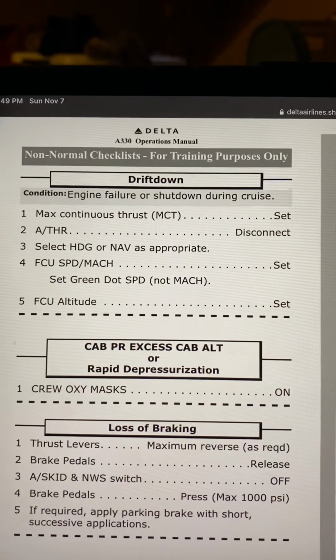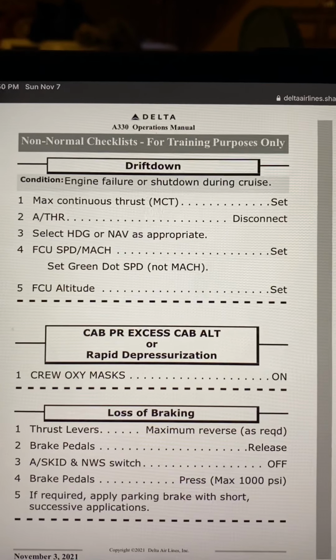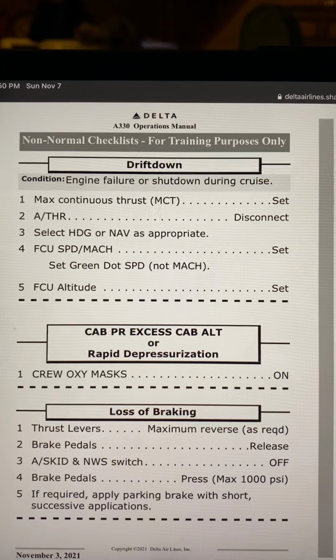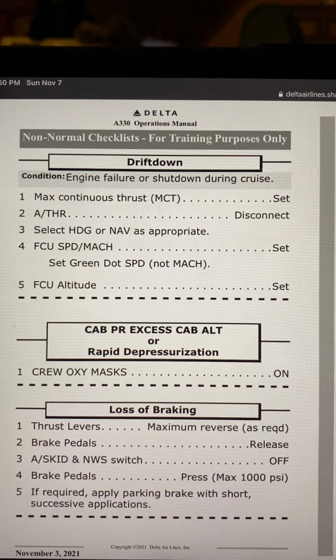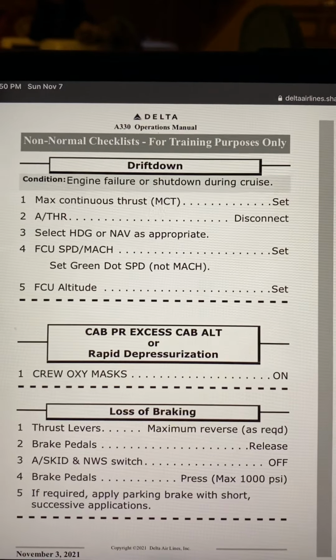The cabin pressure excess cabin altitude or rapid depressurization checklist is: step 1, crew oxygen mask on. The loss of braking boldface is: thrust levers, maximum reverse as required. Brake pedals, release. Anti-skid and nose wheel steering switch off. Brake pedals, press, max 1000 psi. If required, apply parking brake with short, successive applications.